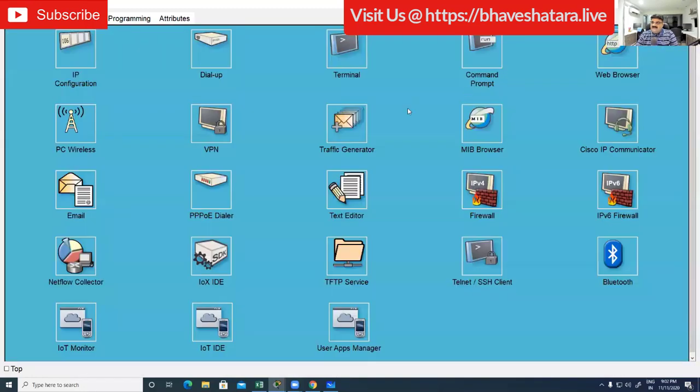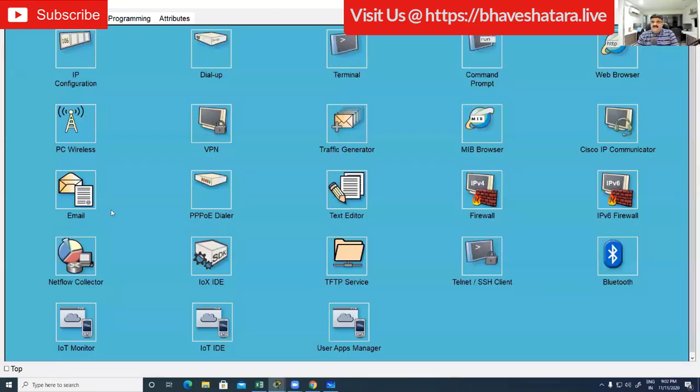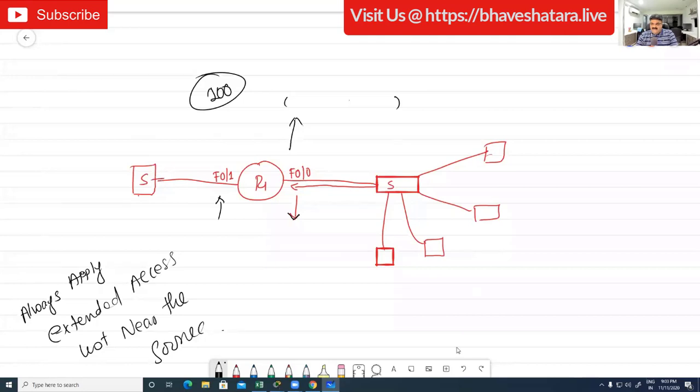Let me access this HTTPS website, https://192.168.10.2. No, the result is not there. Everything is stopped. The only thing allowed is HTTP, right? So I think we allow only HTTP, and there is a hidden line called deny any. It is called implicit deny, right?